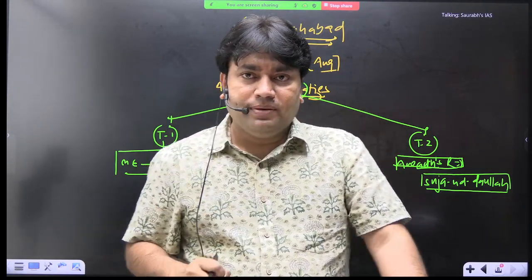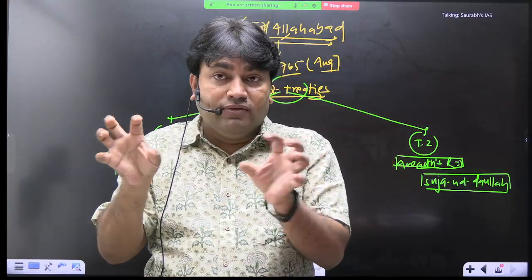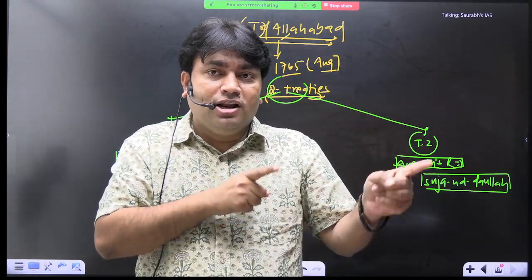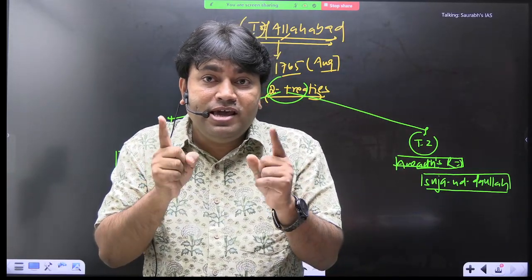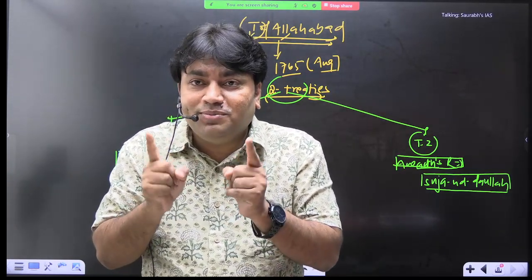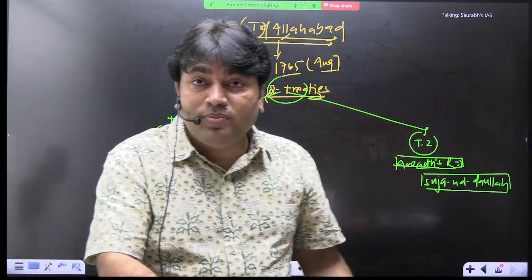There are two powers, one is eliminated. Awadh is a powerful state, and the second is Mughal Emperor Shah Alam II. He is not powerful but has symbolic importance. He is the Mughal Emperor in the eyes of the Indian people. ठीक है, लोगों की नजर में तो वही एम्परर है.